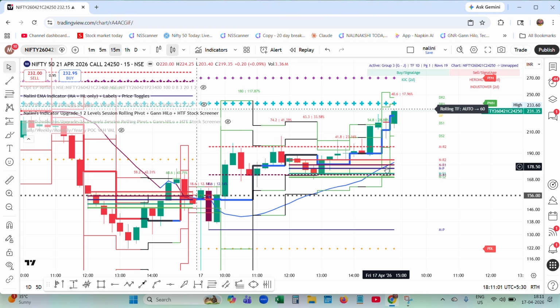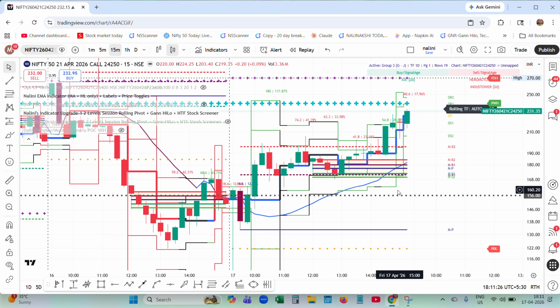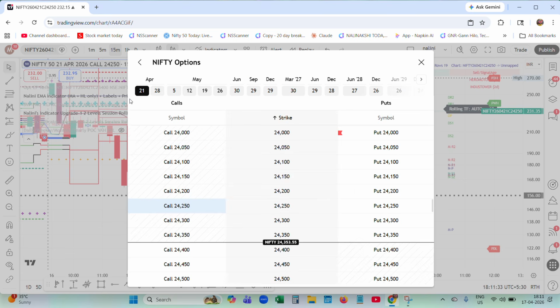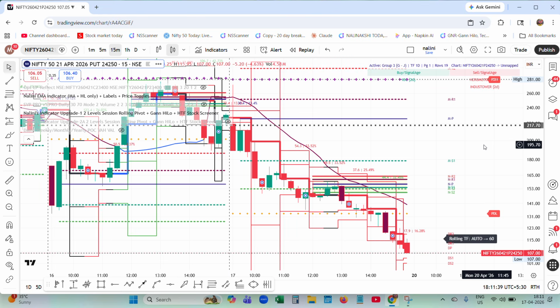So friends, remember, first step is find the house with my Nalini EMA indicator. Next, find the door. Find the guest momentum. This is the momentum. We have found the guest entry and momentum. We are inside the house. Remember 3 steps. When 3 are there, you are going to take the trade. So let us go to the opposite side. Let's see what happened to the 24,250 put option.